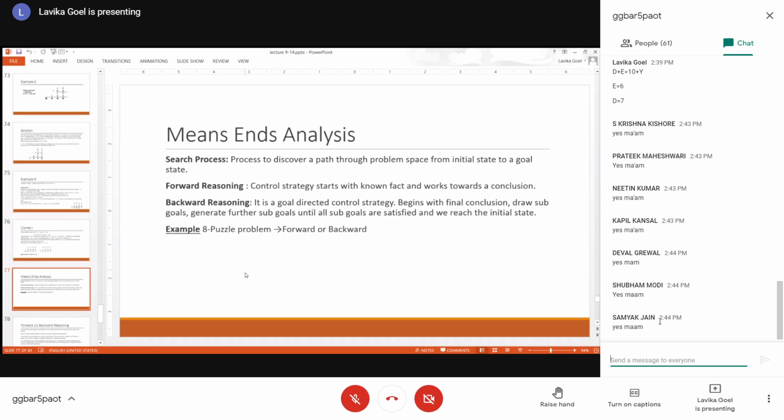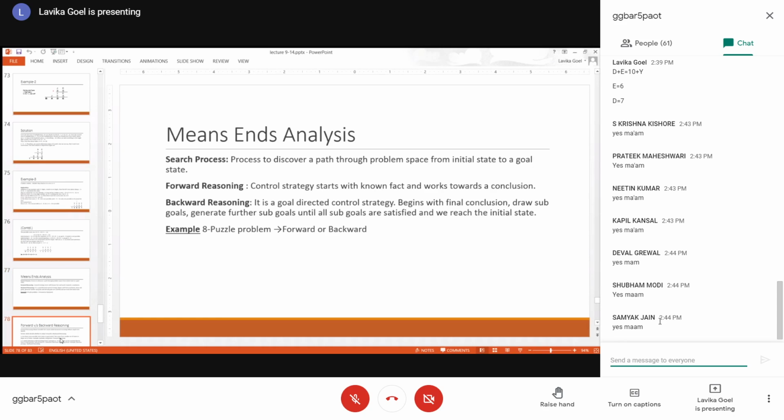In backward reasoning, it is a goal directed control strategy. You begin with the goal state, then you draw some sub goal states from that goal state, then you generate further sub goal states, and basically you are moving in the reverse direction. You generate the sub goals of those sub goals until you reach the initial state. So it's a reverse way. It's a goal directed strategy where you start from the goal and move towards the initial state. So these are the two reasoning strategies, forward and backward reasoning.